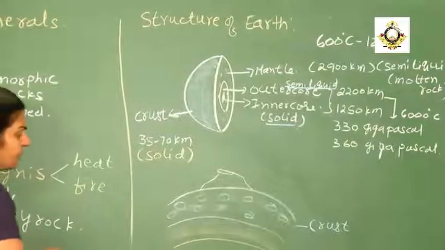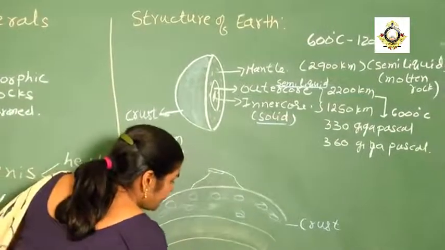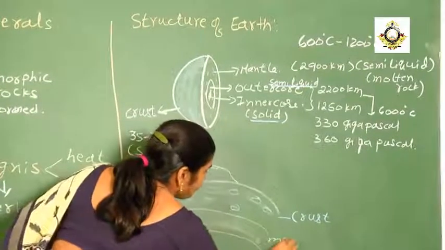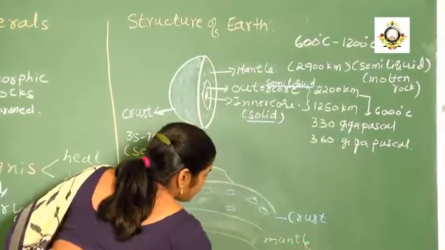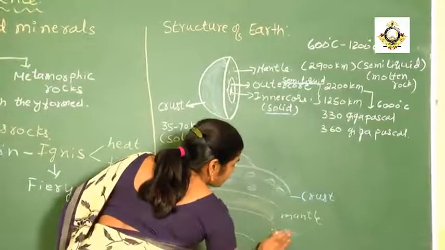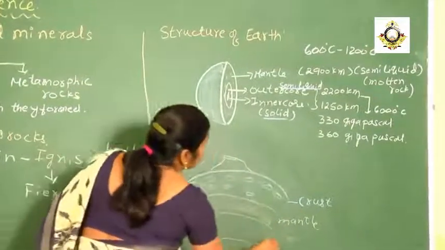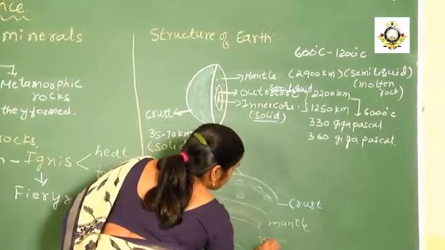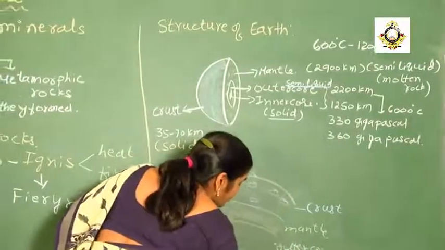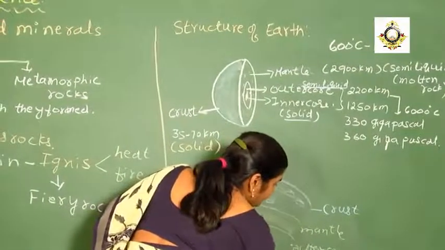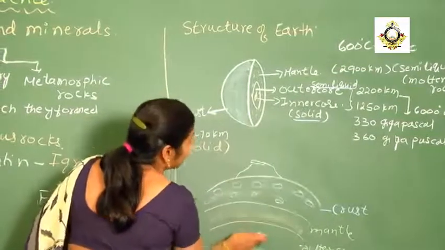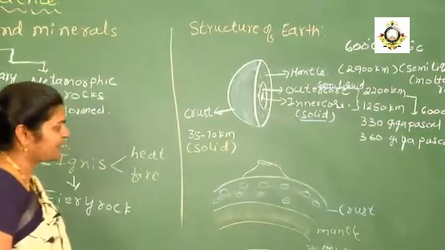And the next one that we are going to consider, the two layers. After the mantle, the next one is the outer core. And the next one that we are going to consider is the inner core. So it will be inside. This is inside.